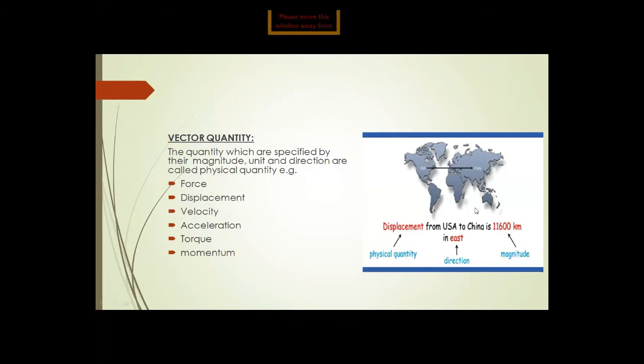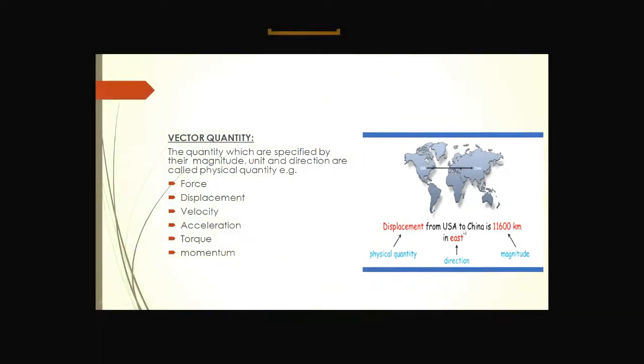Now here the example is that the displacement from USA to China is 11,600 kilometers. So displacement is the physical quantity, east is the direction, 11,600 is the magnitude, and kilometer is the unit of length or distance. So that is said to be a vector quantity.